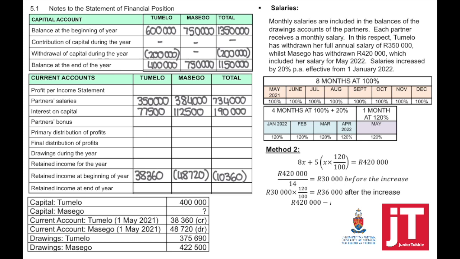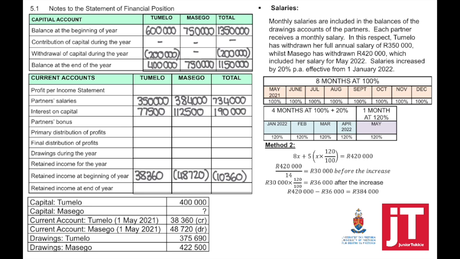Method number 2 is when we're using X. Then we would say 8x plus 5x times 120 divided by 100 equals 420,000. When using X, this will provide you with the figure before the increase. Then we still need to work out what is the amount after the increase. So keep that in mind. And again, it doesn't matter how we get to the answer as long as we get to the same destination. Use what method works for you.